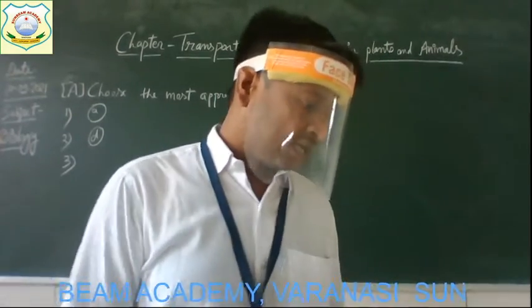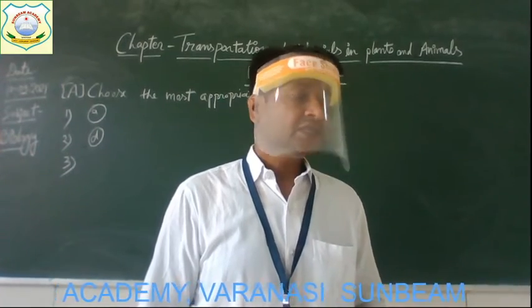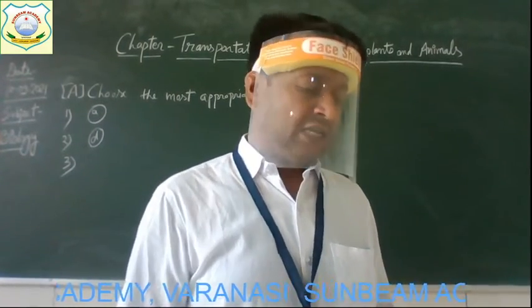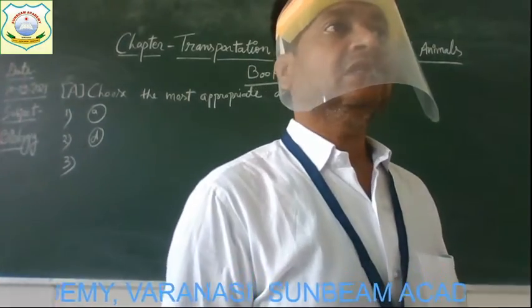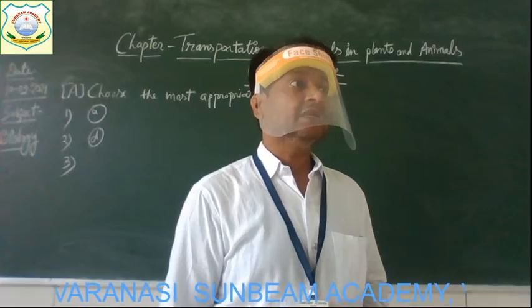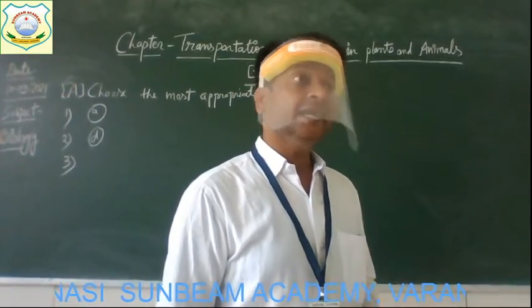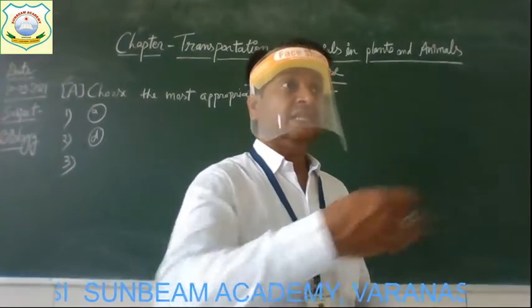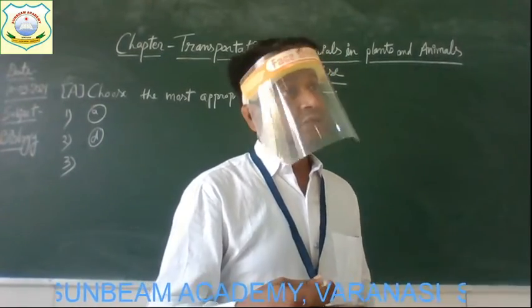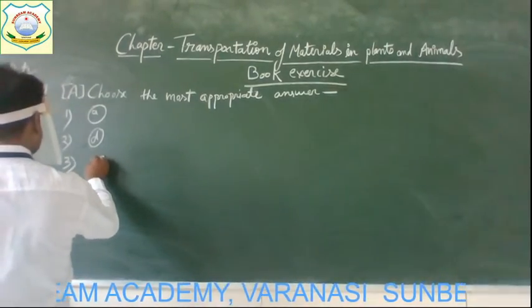And the options are given: A. Arteries, B. Veins, C. Capillaries, and D. Any of these. Yes, so the correct answer will be capillaries. Capillaries are the thinnest blood vessels, and here at the capillaries, the materials are exchanged. Get it? So the correct answer will be C.